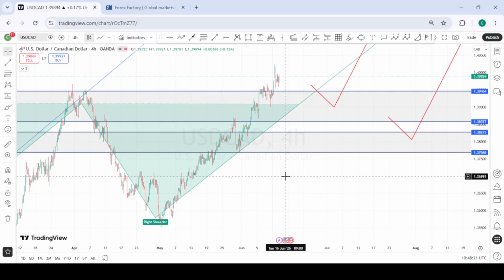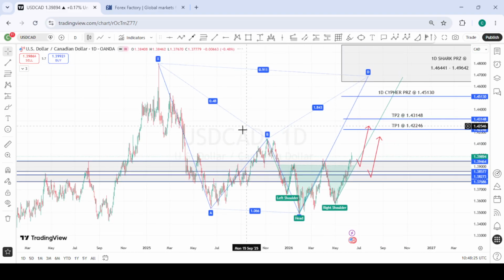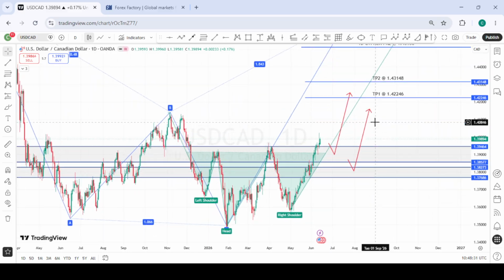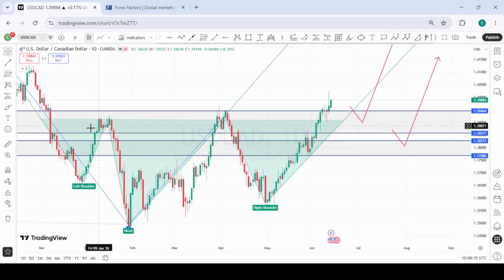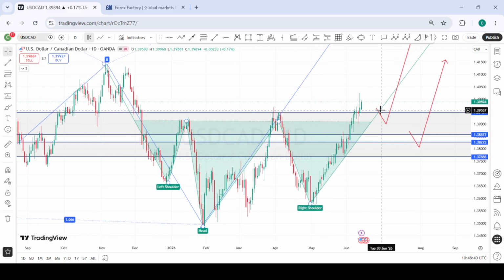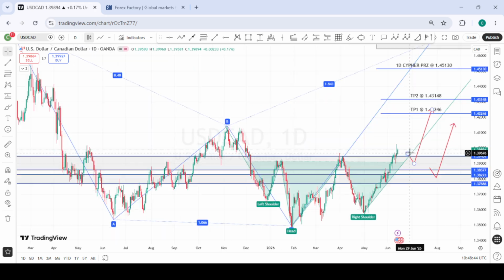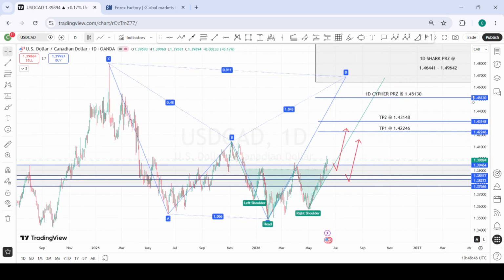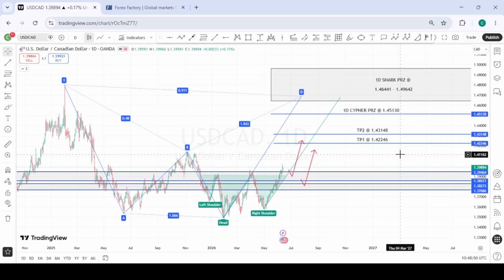So this is USDCAD. For USDCAD, we identified this potential harmonic pattern last week, and we had this nice inverse head and shoulder formation right here. Right now, what we're looking out for is a possible pullback to retest the neckline of this inverse head and shoulder formation, and look for buying opportunities from here to the upside. Should price pull back a bit deeper, we can still look out for the buys from this zone as well to the upside. And these are the various targets we have for this potential buy move on USDCAD.